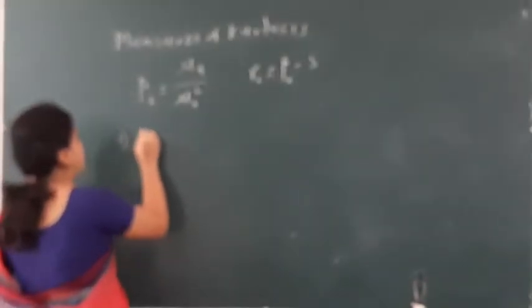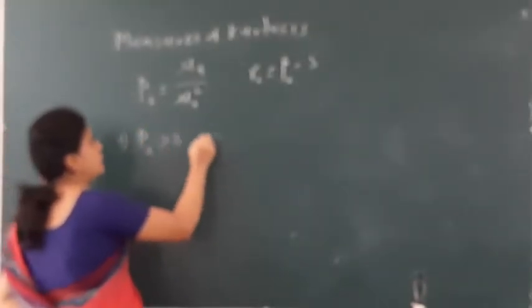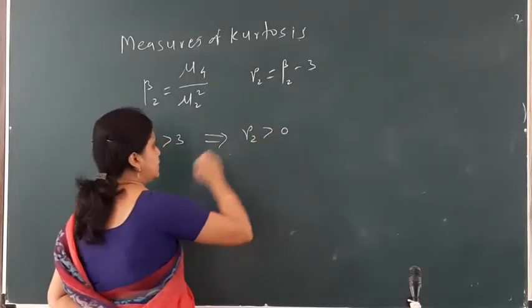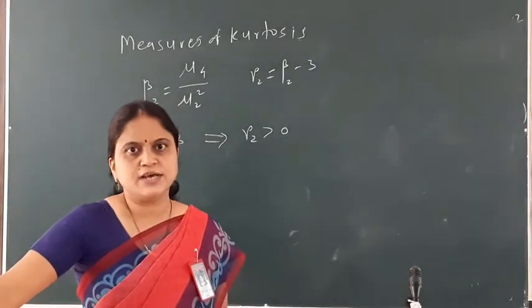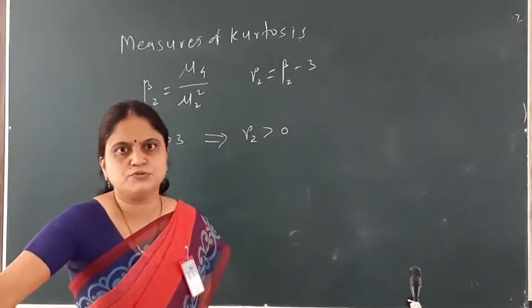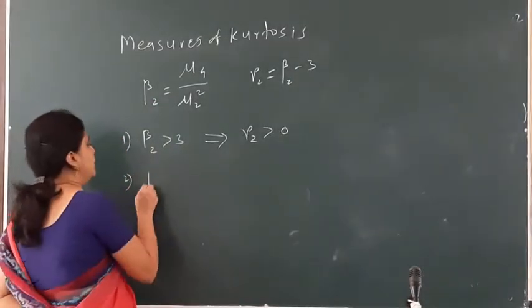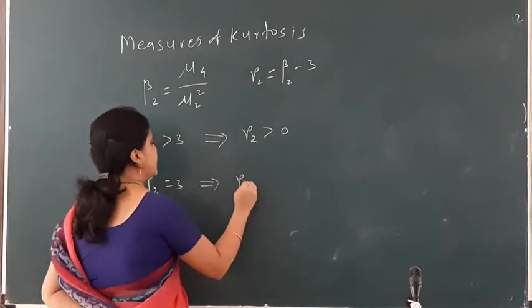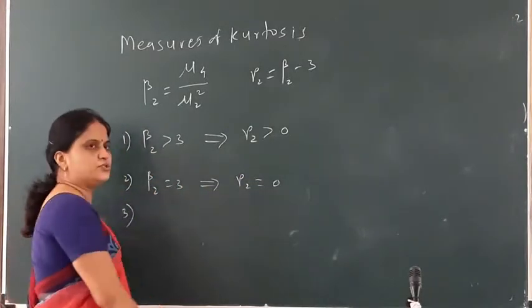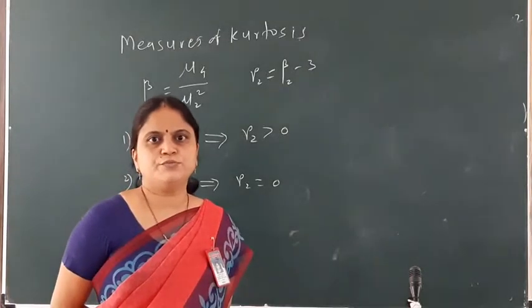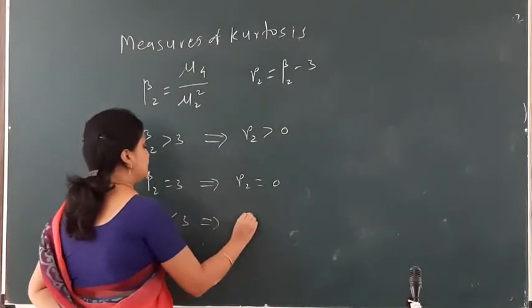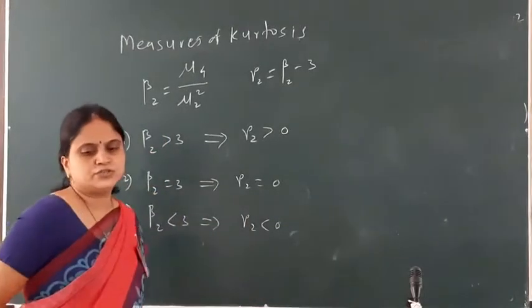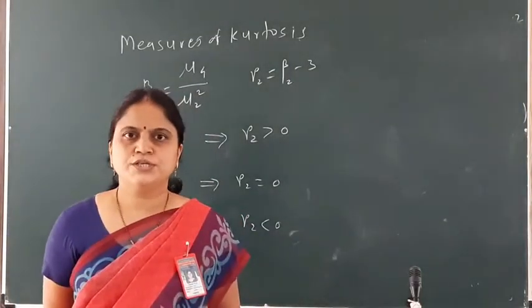The interpretations for these are: if the value of beta 2 is greater than 3, which implies gamma 2 is greater than 0, hence the distribution is leptokurtic. If beta 2 equals 3, which implies gamma 2 equals 0, hence the distribution is mesokurtic. And last, if beta 2 is less than 3, which implies gamma 2 is less than 0, hence the distribution is platykurtic.